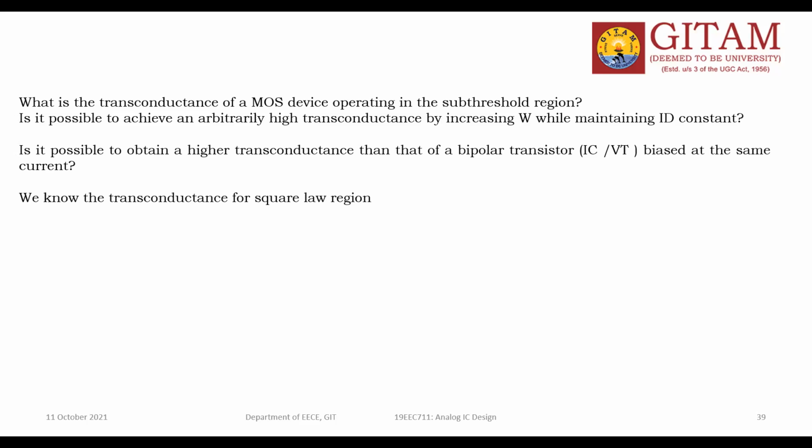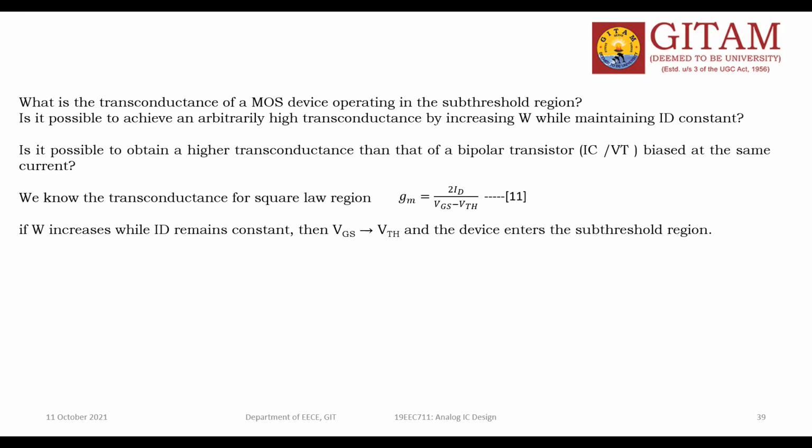Square law region means the saturation region. So this is the formula: GM is equal to 2ID by VGS minus VTH. We already derived this as the 11th equation in this module. So if W increases, what happens while ID remains constant? GM increases. That is the earlier conclusion.